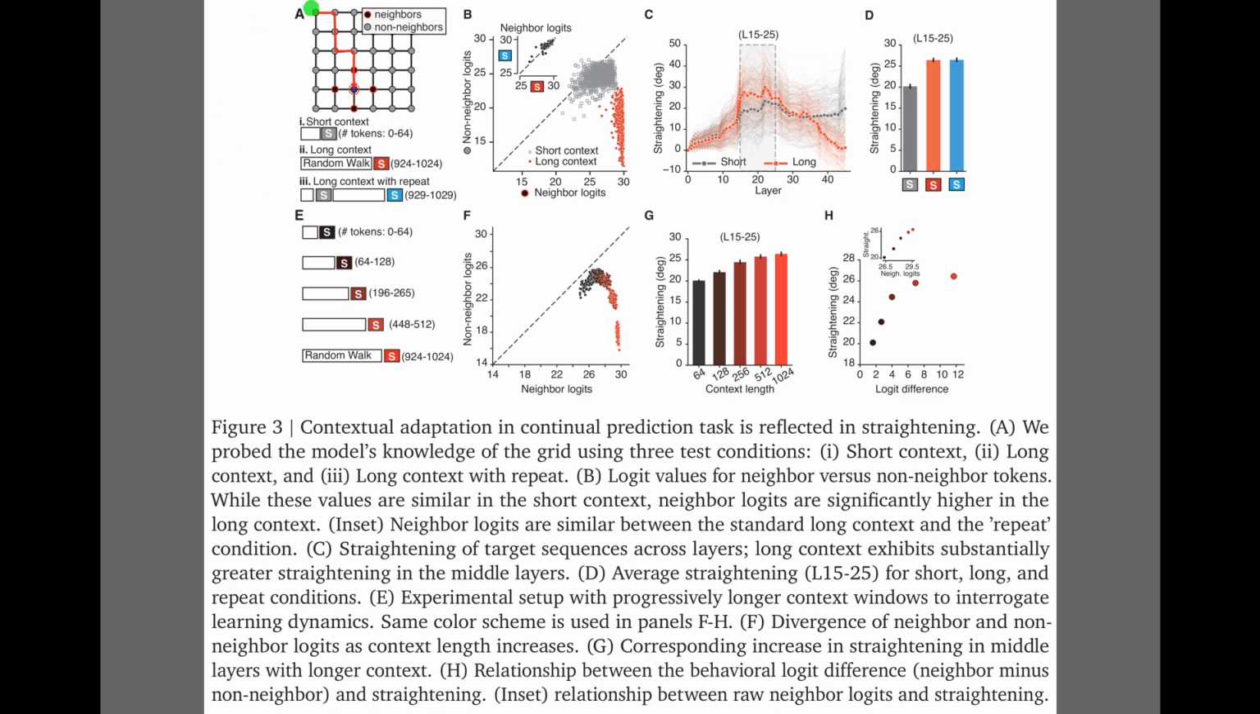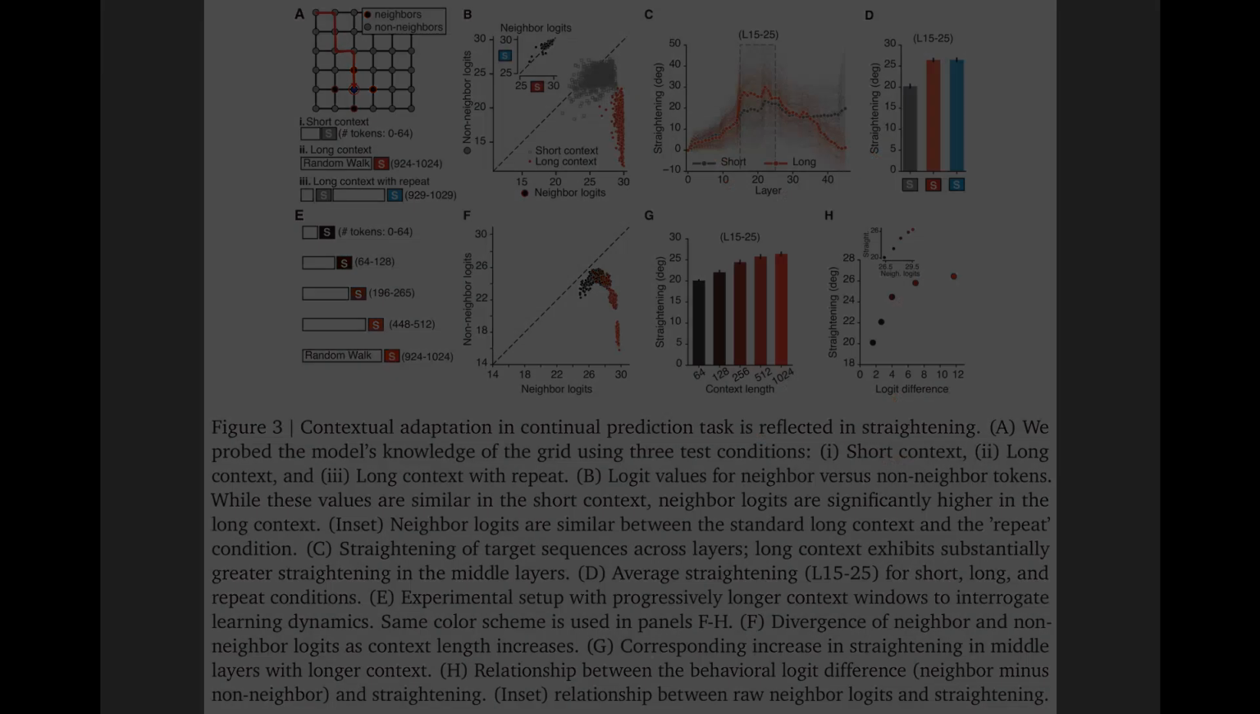So, Figure 3 zooms in on the continual prediction task using a synthetic grid world. Panel A outlines the setup, where the model learns the layout from random walks. The top row reveals a striking pattern. Unlike the short context in gray, the long context in red enables accurate prediction, which coincides with the massive spike in straightening shown in Panel C. Moving down, Panel G demonstrates that this is a progressive effect. As context grows, representations steadily straighten. Finally, Panel H plots the payoff, showing a near-perfect correlation between this geometric straightening and the model's actual behavioral performance.